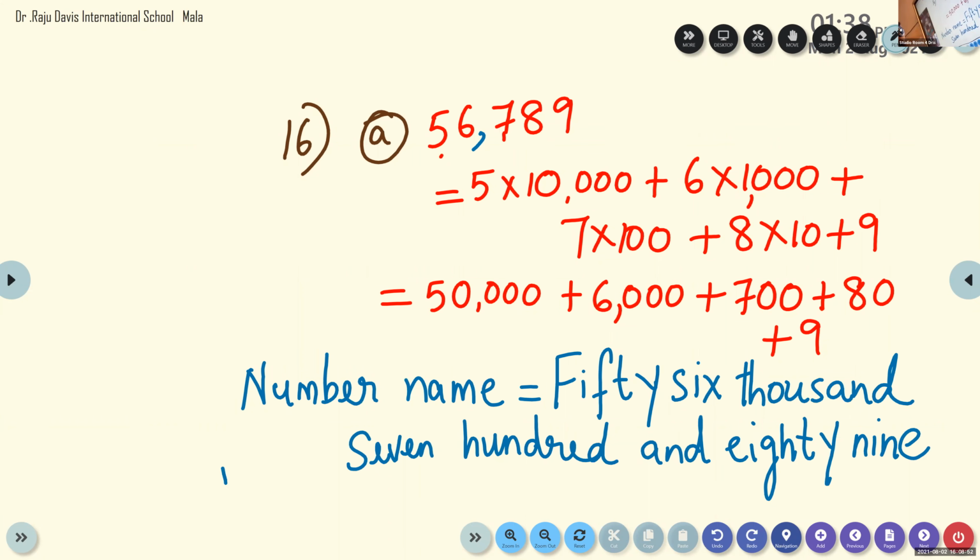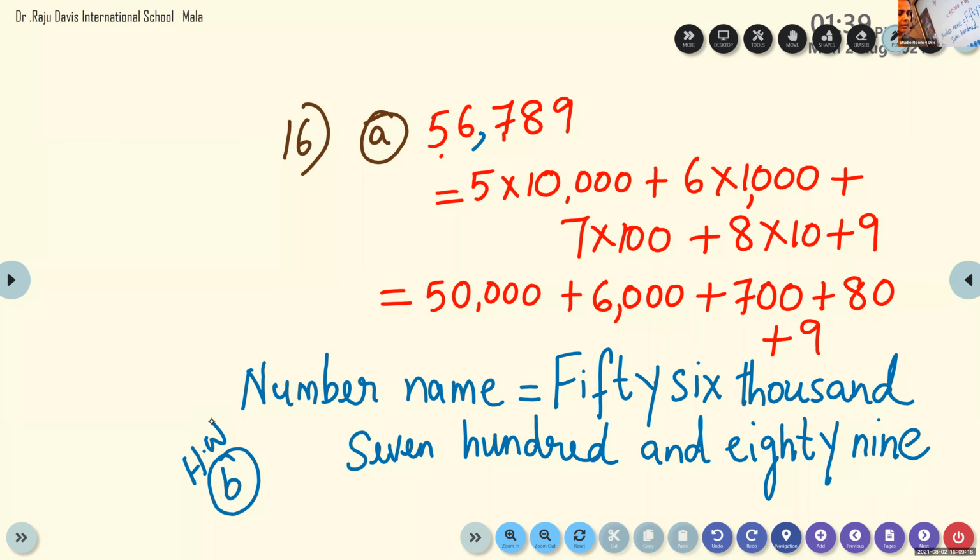Now question number B also, children, you can do this as homework. What do you have to do? This number, what do you have to do? You have to write the number in the expanded form and you have to write the number name. Clear? Any doubt? So can you do that as homework? You can start now, children.